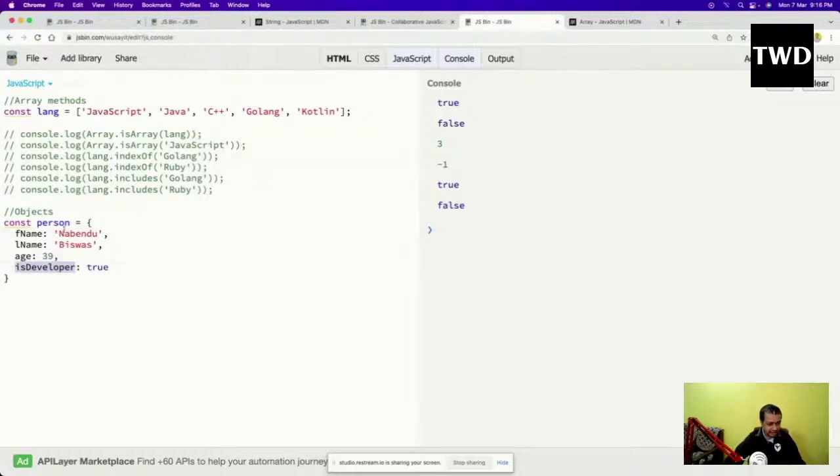So that is there, f name, and the right hand side. This is known as key. This is known as value. The right hand side can be anything like a string. I'm using a string here, I'm using a number here, and I'm using a boolean here.